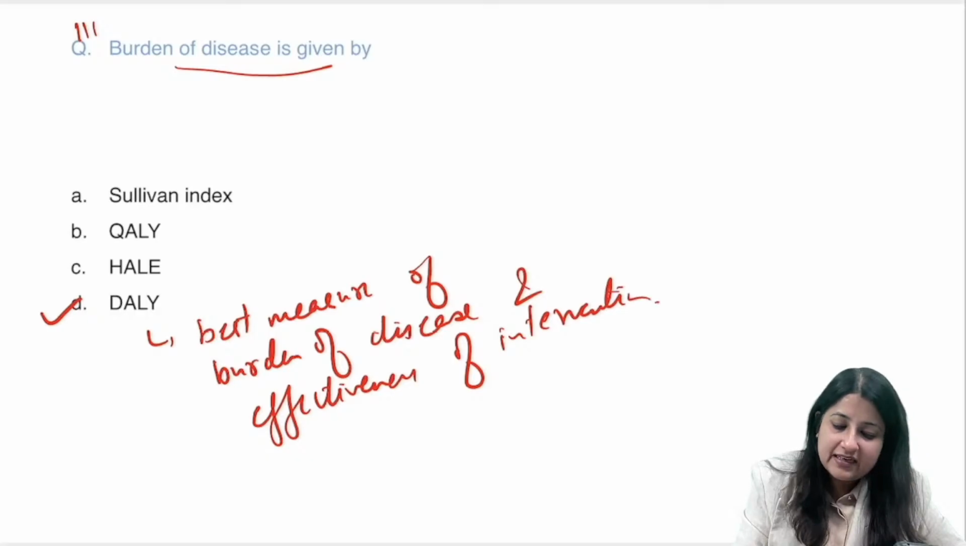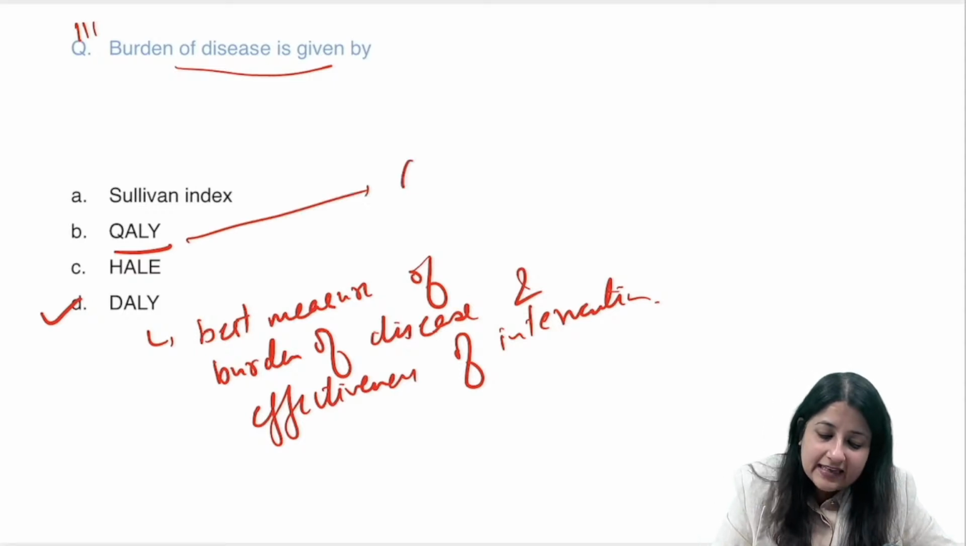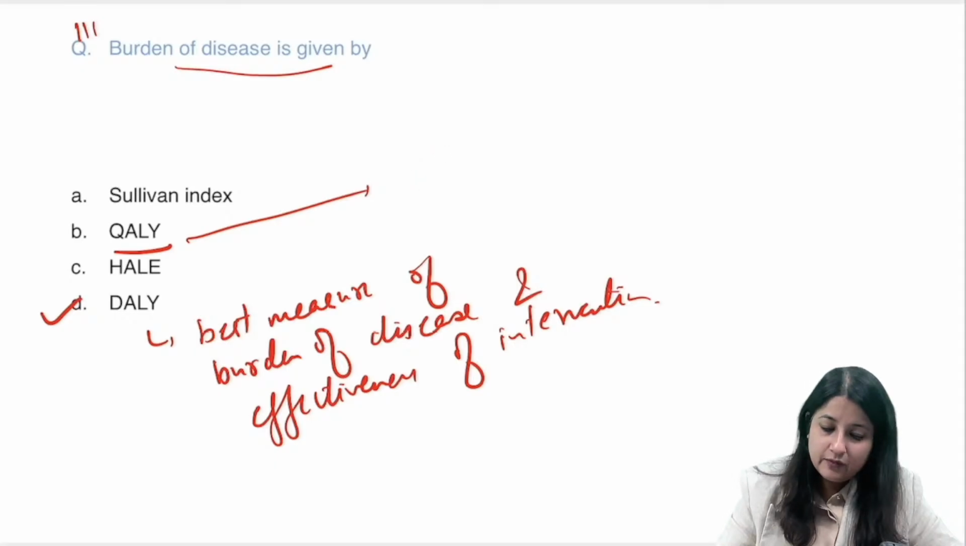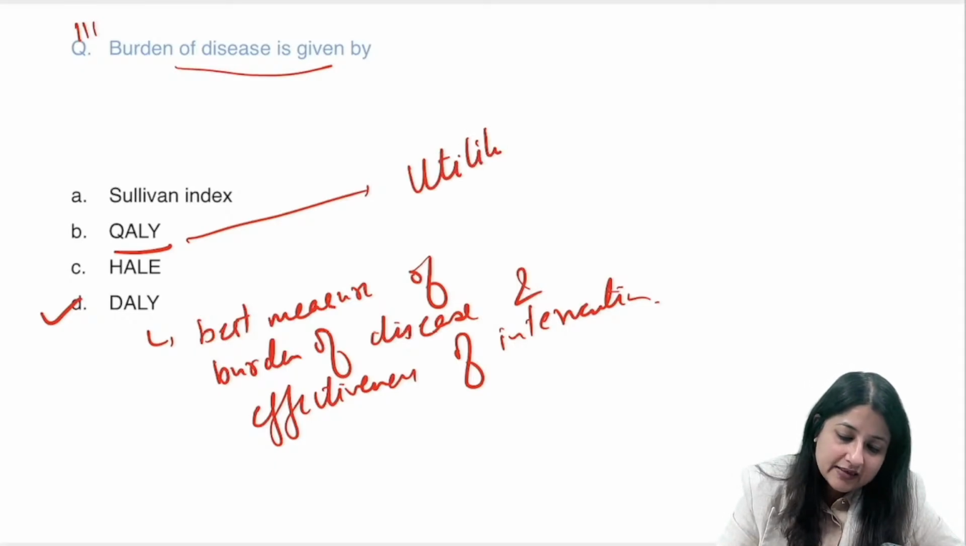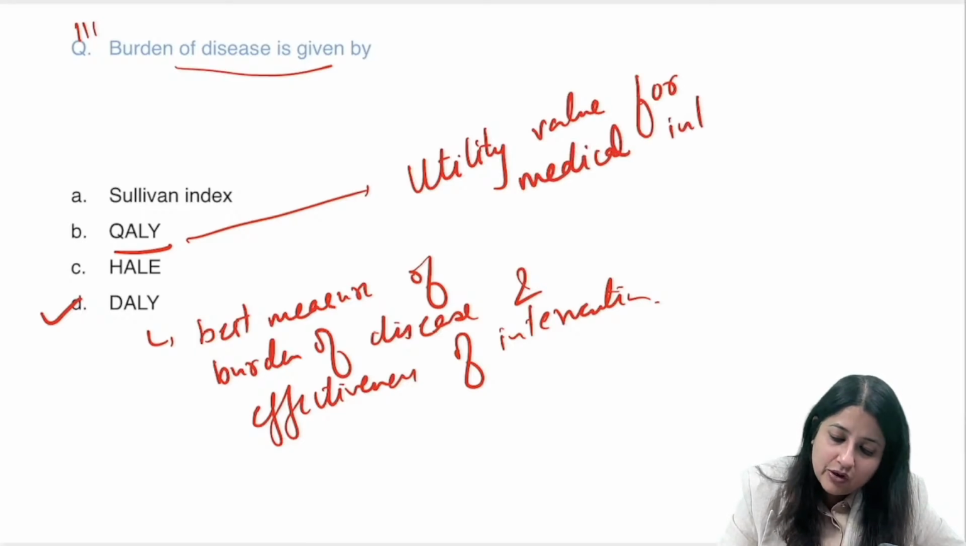QALY, we have discussed. QALY is the number of years that get added to your life, in good quality, because of a medical intervention. Along with QALY, we calculate a factor, utility value for medical interventions. Utility value, that is your buzzword. Utility value for medical interventions is what gets calculated.